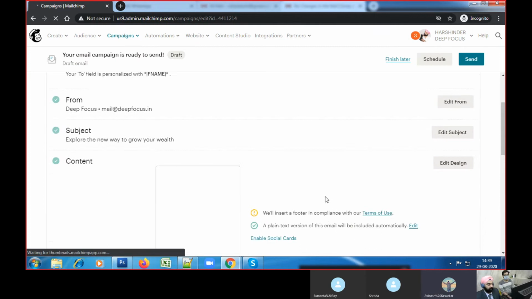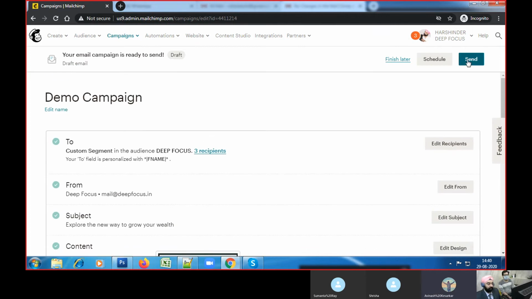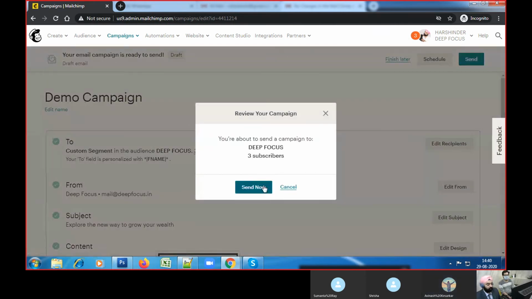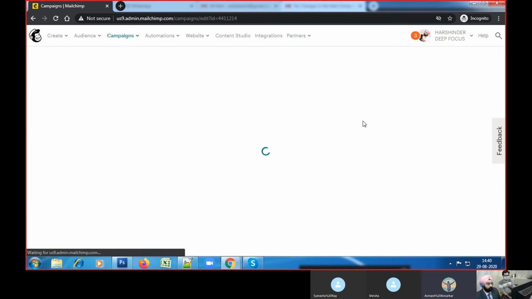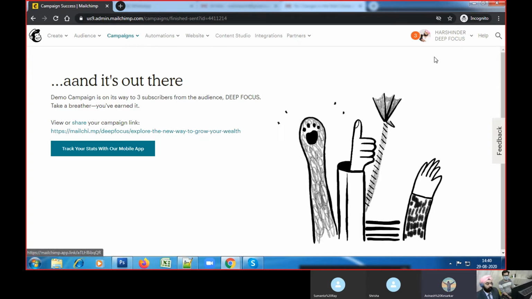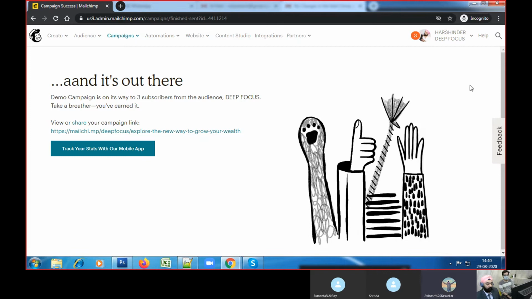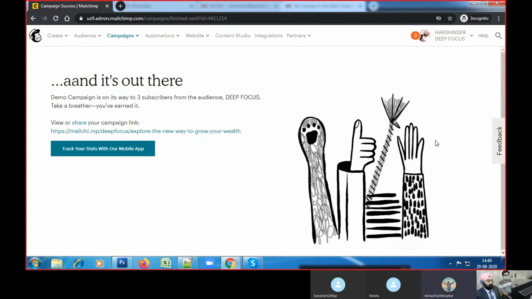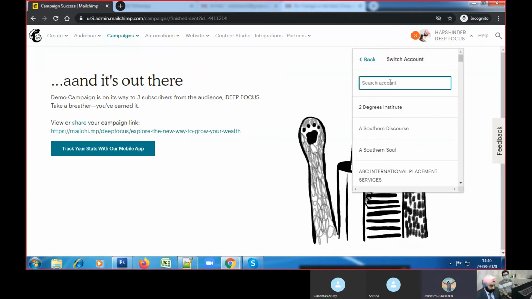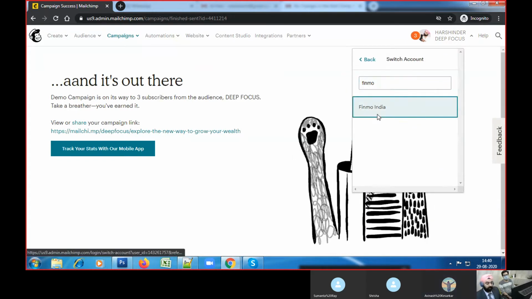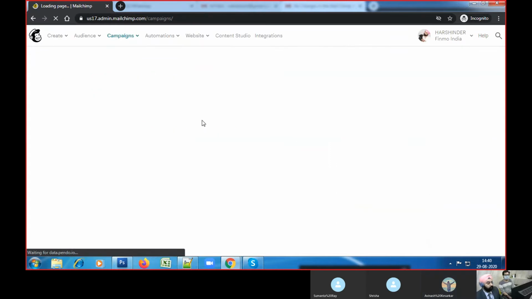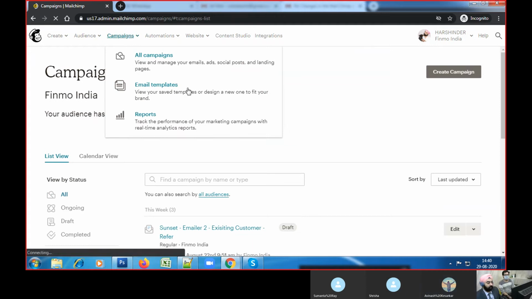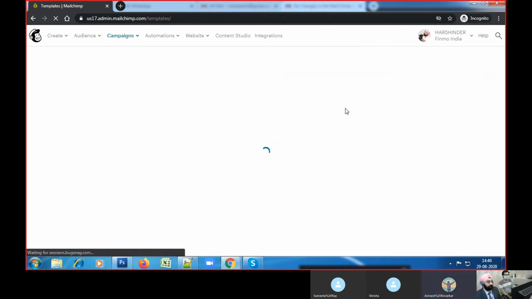Pretty robust. Then once all this is done, you can just press the send button and the campaign will go. So I will transfer once we do the final testing. I will get it approved from you, sir, and then we will transfer it to your account. Okay. Yes, I have got the access for the account. So I will be able to transfer the content over here and put it in email templates.